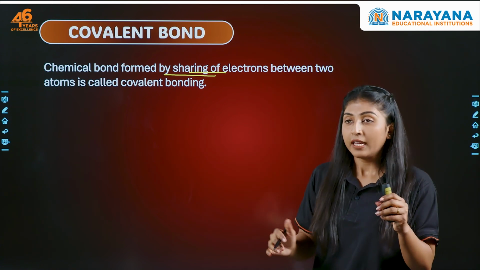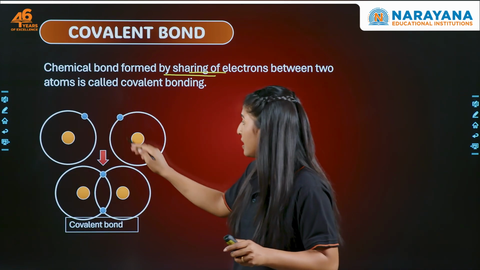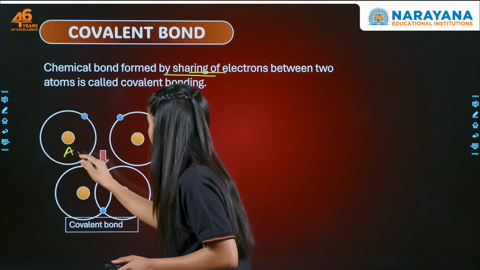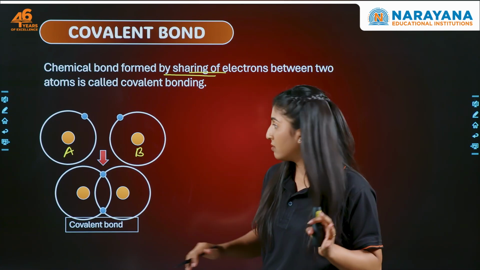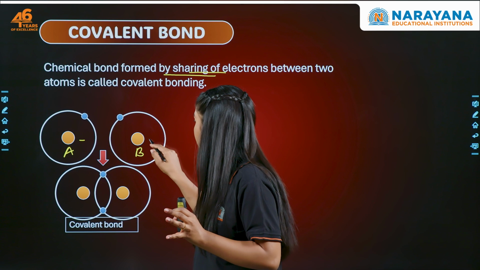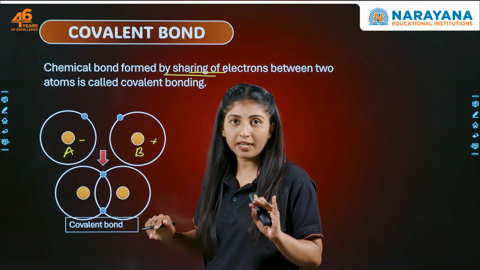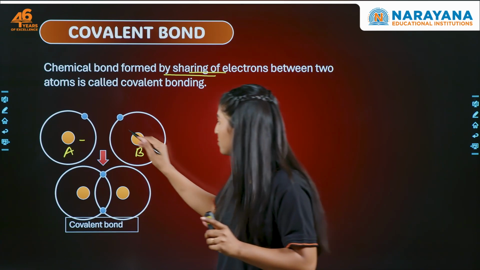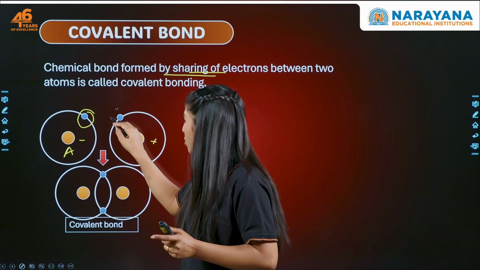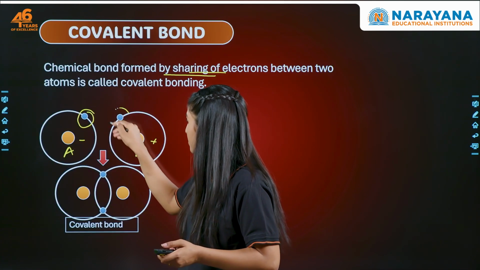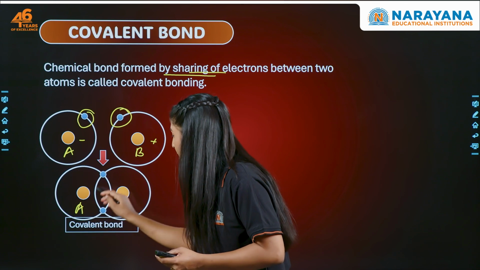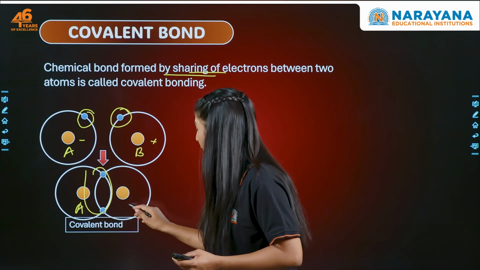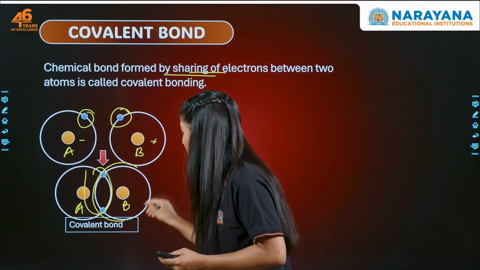So what happens? Both the atoms, see these two atoms, let's say this is an atom A and this is an atom B. Both want 2 electrons, but neither A wants to lose it nor B wants to lose it or gain it, right? So what will they do? They'll come together. Boss, चलो we have 1 electron each. Let's share each electron. Whenever A will need, it will utilize both the electrons, and whenever B will need, it will utilize both the electrons.